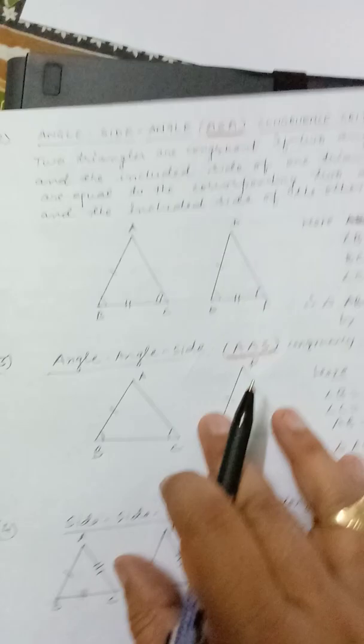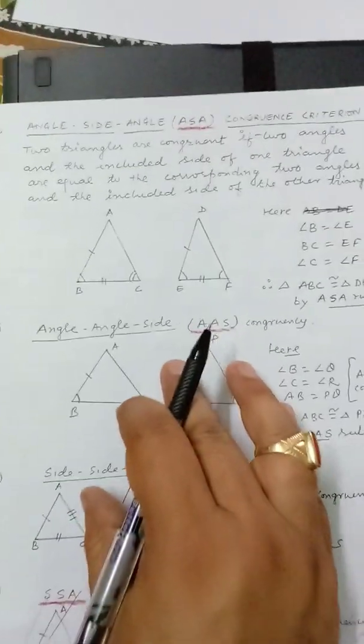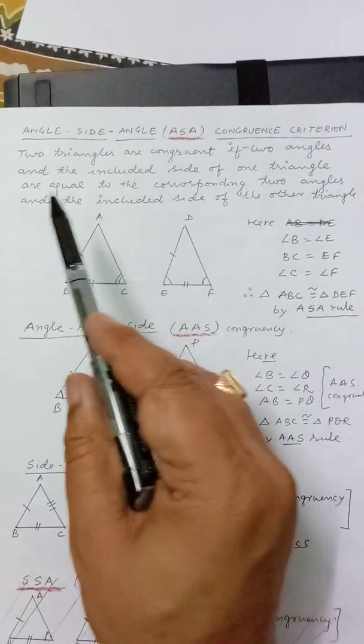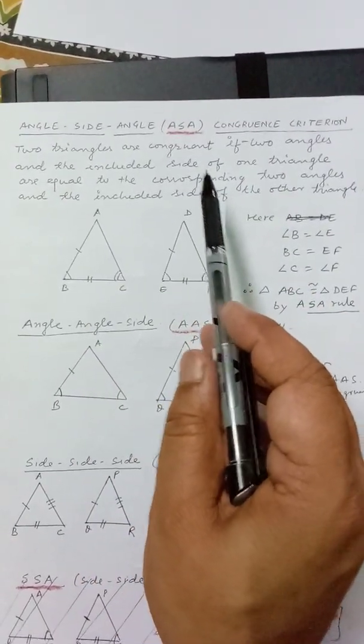Okay, now moving towards the second criterion, that is angle side angle. In this criterion, two triangles are congruent if two angles and the included side.